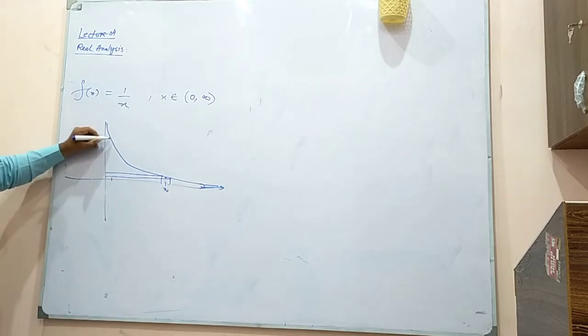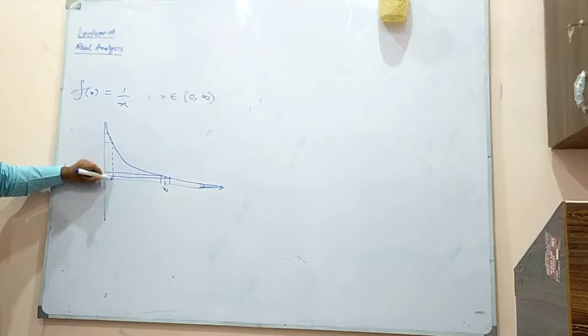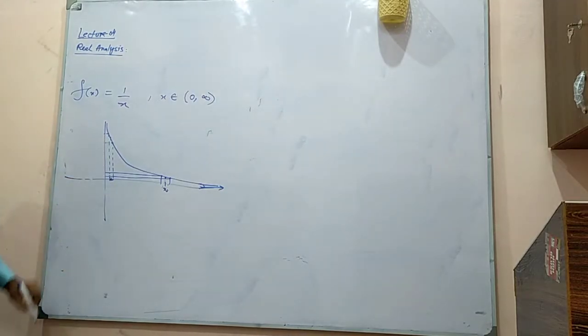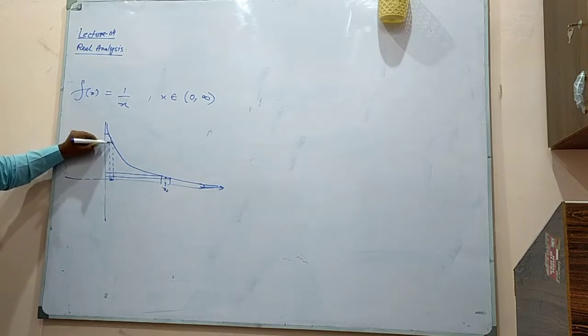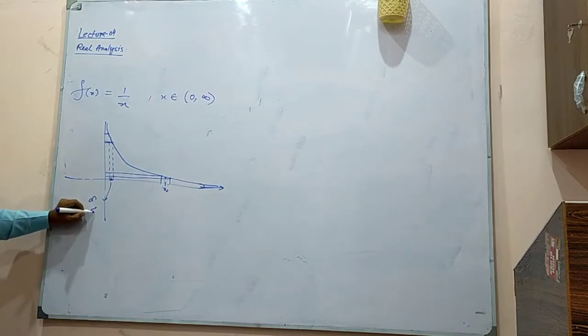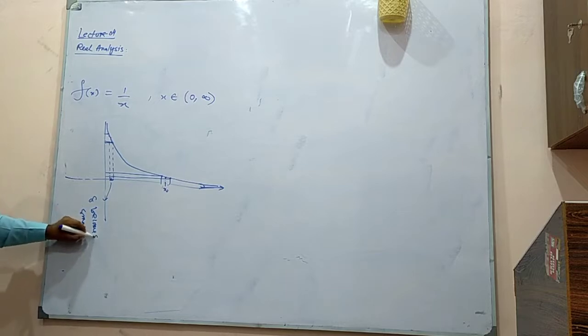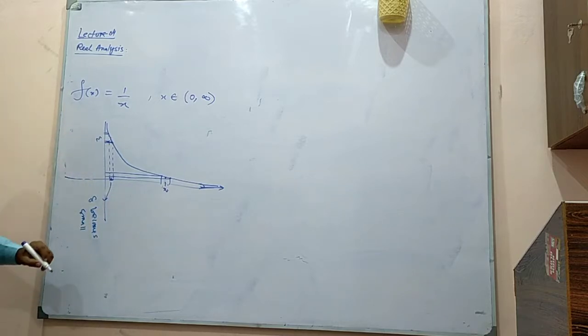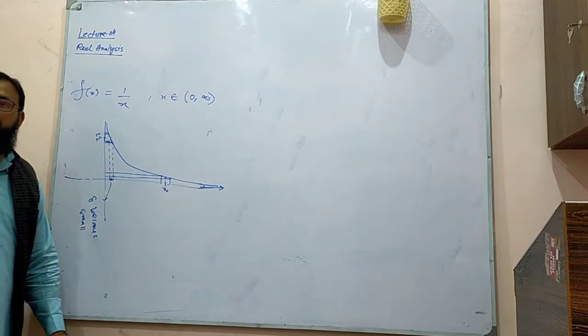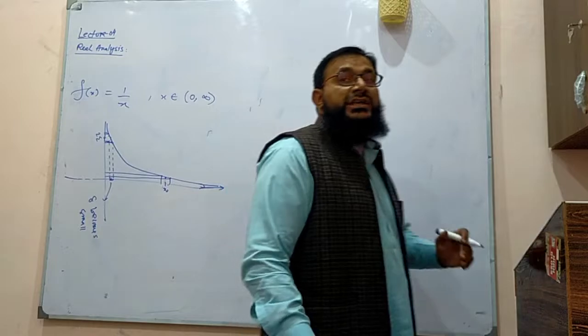I am taking my x naught here, and I am taking some interval, and you see what happens. If I keep my epsilon the same, then this delta becomes small. Then my delta becomes very, very small when I go near 0.